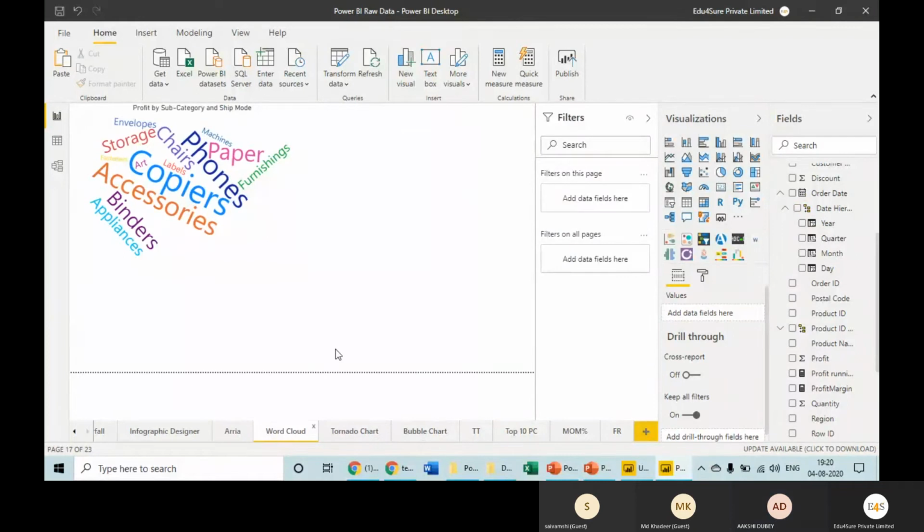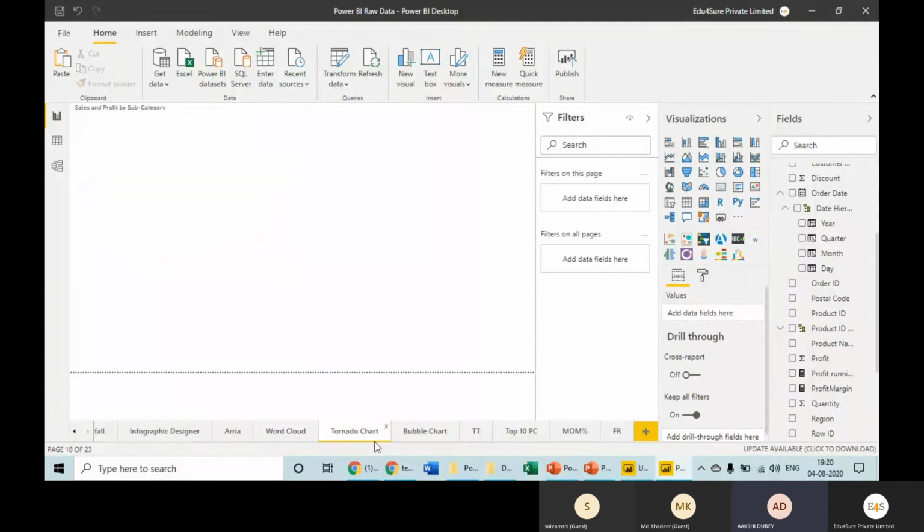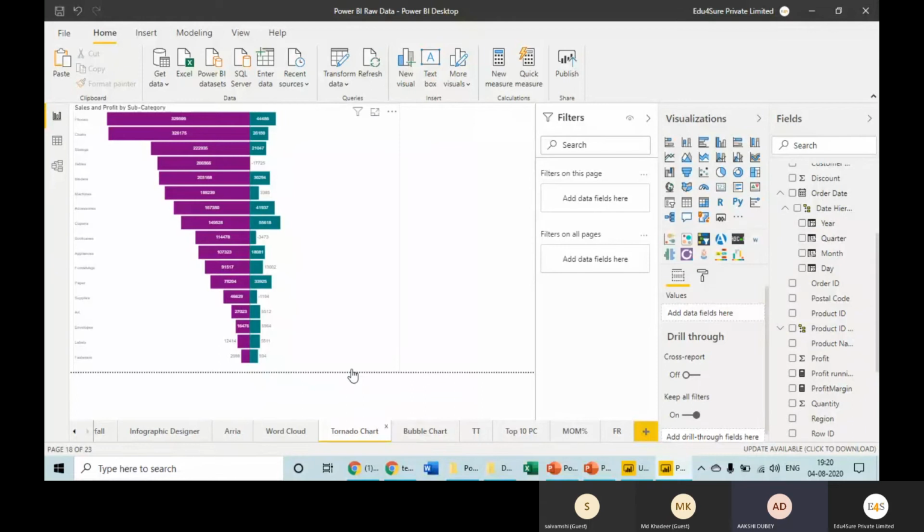The bigger the value is, the bigger the size of the word is. This is another very interesting visual we have here, the tornado chart. If you want to compare two figures simultaneously, side by side, one on the left, one on the right, you can use this particular graphic. Phones, this particular category has been analyzed using profit and sales. On one side we have sales, on the right side we have profit, and side by side, it is giving me that particular comparison between sales and profit. It looks wonderful when we use it. So any two figures can be compared simultaneously.